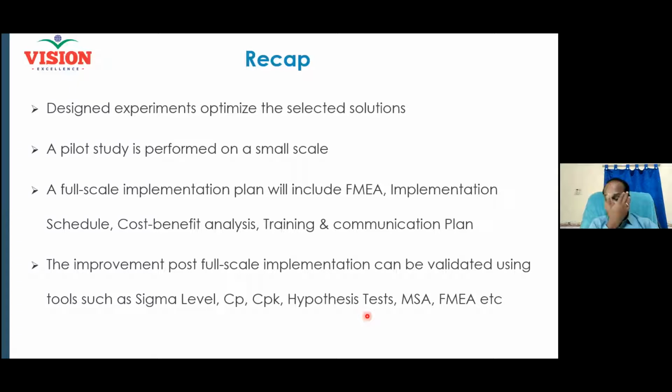So all these tools are non-linear. Some tools are used again and again. And again, you can check that your solution is effectively implemented. That is again called hypothesis testing. You can go left and right, up and down with all the tools, and ultimately we will get our problem solved and we will get our results improved.